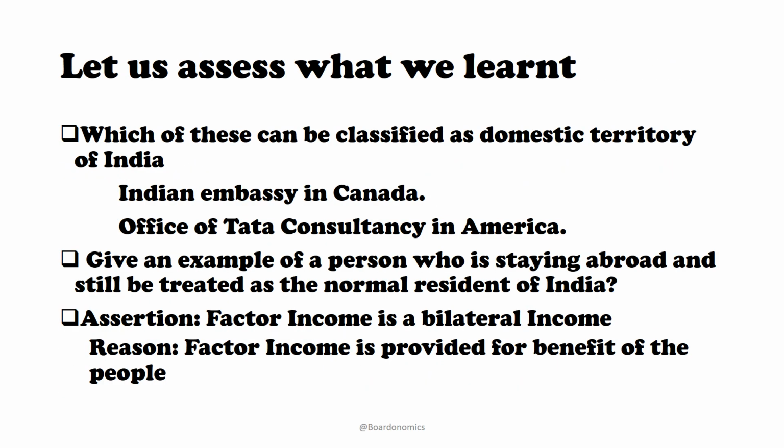Now let us assess what we learned. Which of the following can be classified as domestic territory of India? I have given two questions. Indian Embassy in Canada, Office of Tata Consultancy in America. Then there's one more question. Give an example of a person who's staying abroad and still be treated as the normal resident of India. And there is an assertion and reasoning question. You can tell us whether you feel the assertion is correct, the reason is correct, both are correct, whatever you feel. Factor income is a bilateral income is the assertion, and the reason is factor income is provided for the benefit of the people.